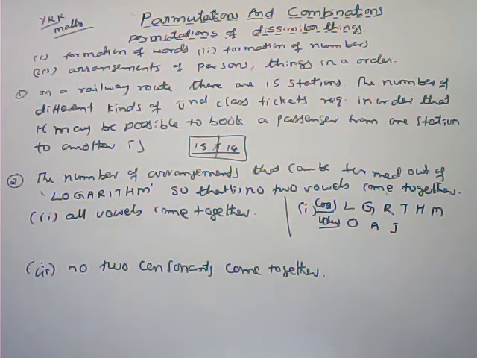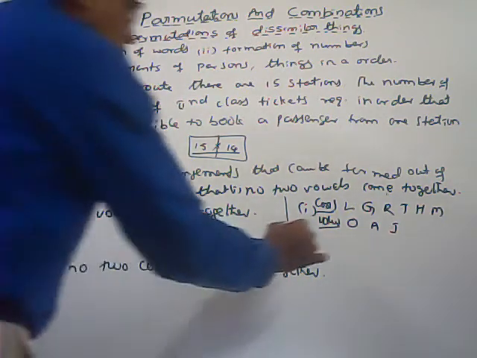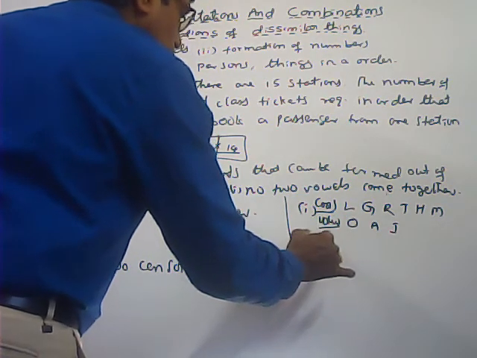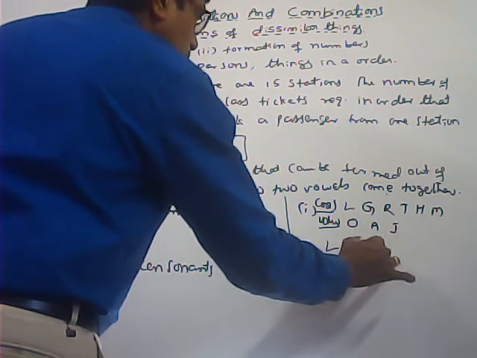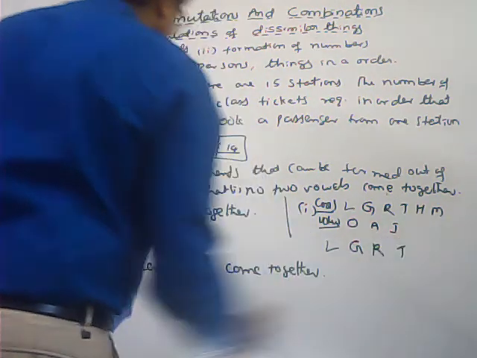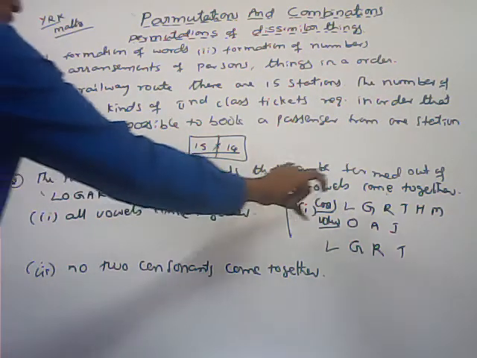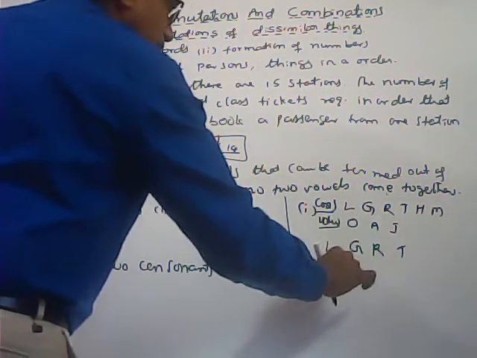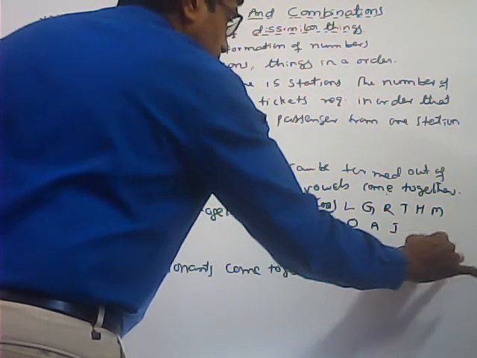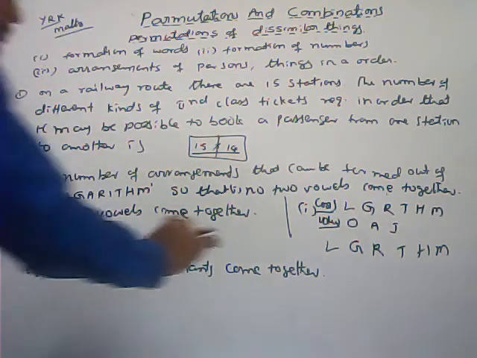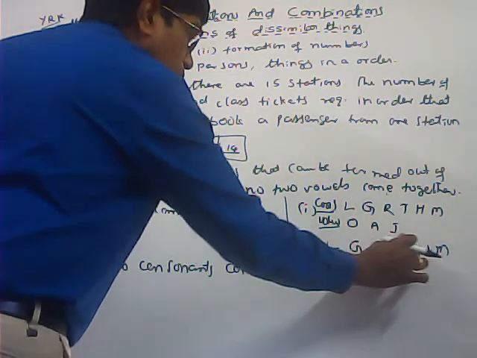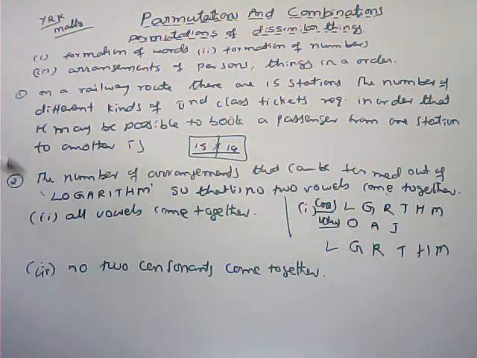First we have to arrange the consonants. No two vowels come together. L, G, R, T, H, M. First I arrange all the consonants. So this can be done in 1, 2, 3, 4, 5, 6. Here 6 can be arranged among themselves in 6 factorial ways.